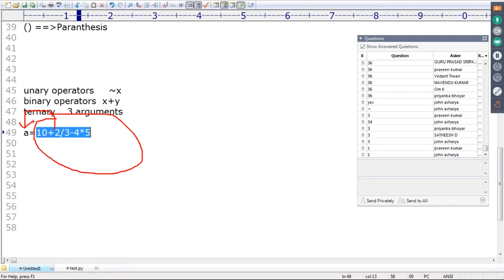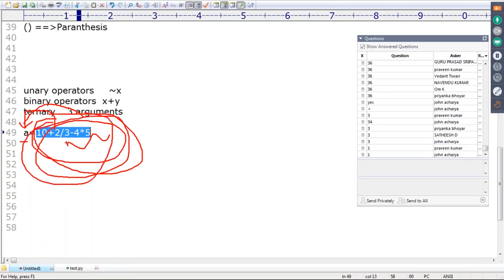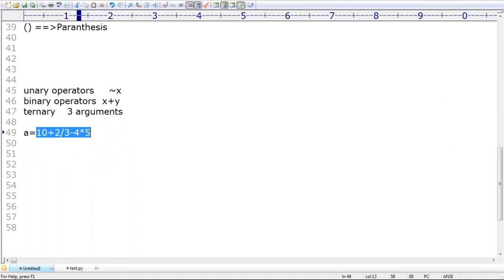So the assignment operator usually has the least priority in most programming languages. Assignment is the last operation to happen, because first we apply all these operations, and after that the result is assigned to a. These are generalized rules irrespective of any programming language.